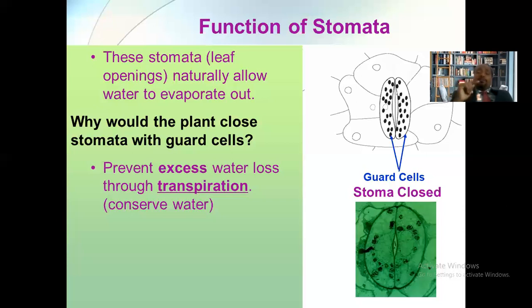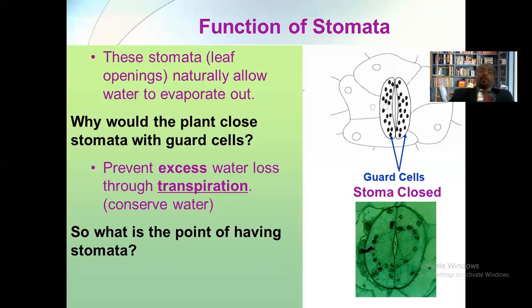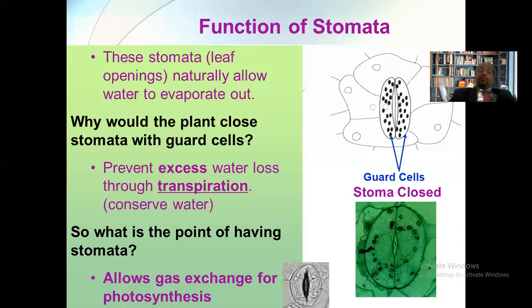When it closes, there is no excess loss of water, and when it opens, there is a loss of water in the form of vapors, when water is present in excess amount. We try to point out these two differences. Okay, now what is the point of having the stomata then? The stomata allows the exchange of the gases for the photosynthesis.